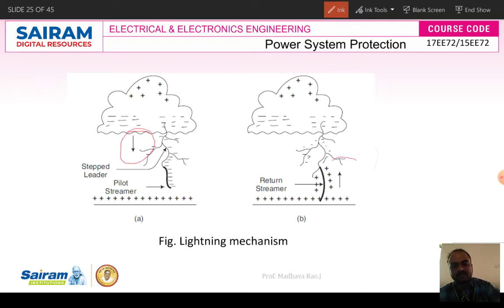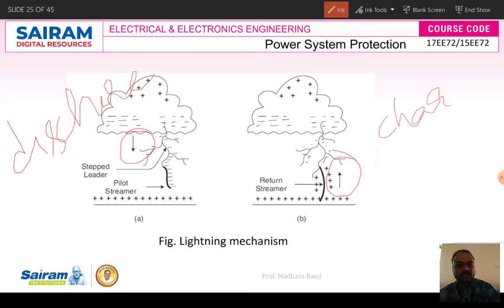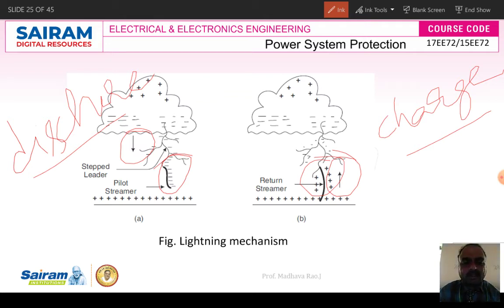The first one belongs to discharge to the ground, and this one is the charge to the cloud. If you observe, discharge we indicate with minus and charge we indicate with plus. So the first diagram is discharge and the second diagram is charge. This charging and discharge mechanism is called the lightning phenomena, or the lightning mechanism.